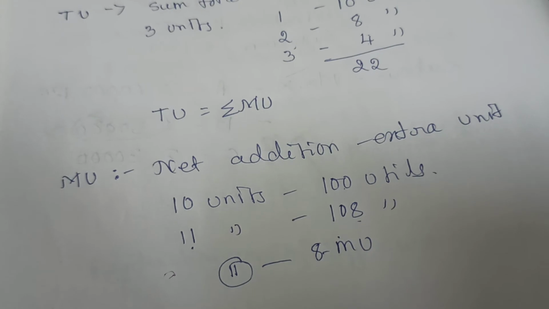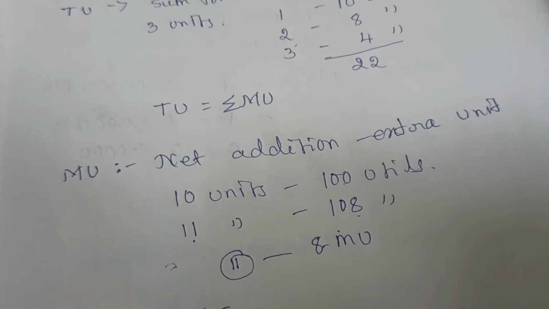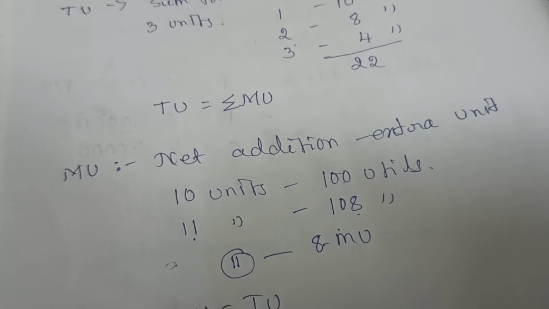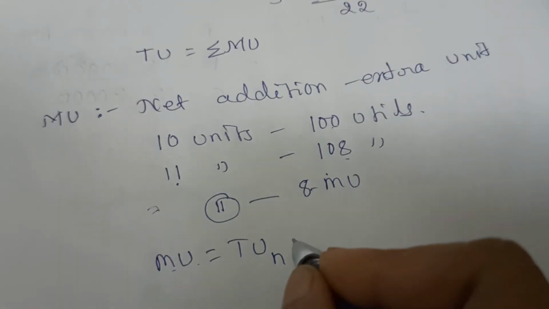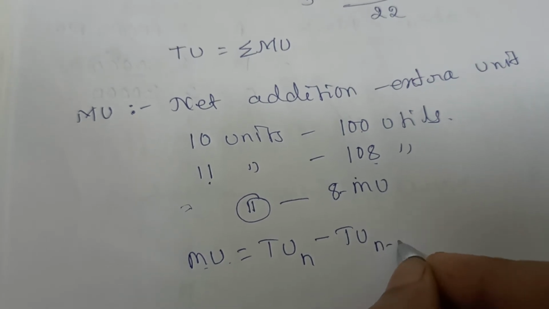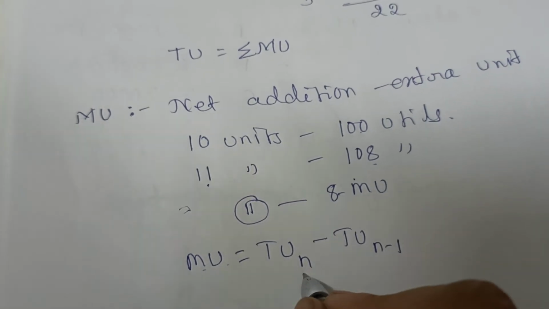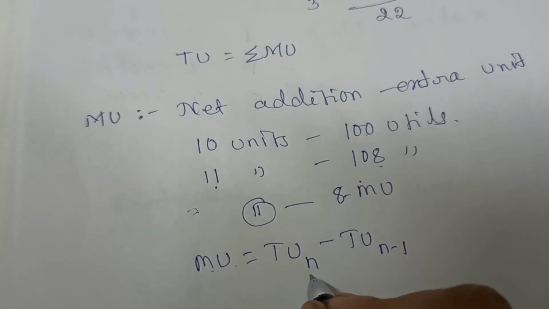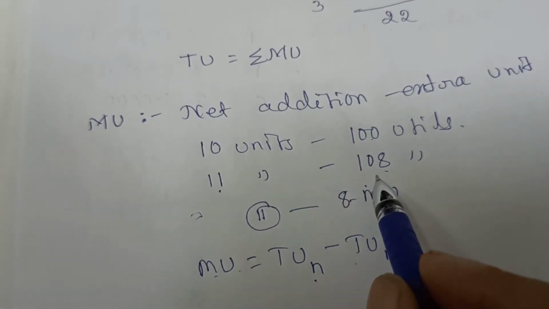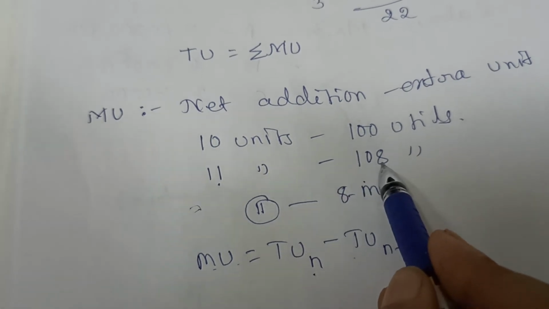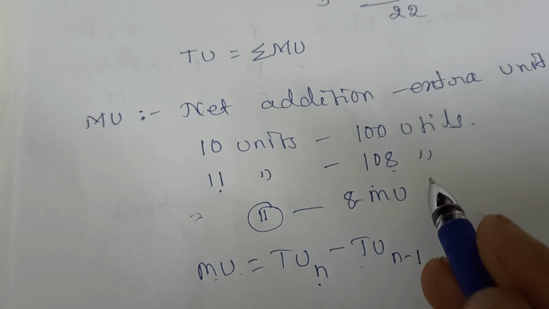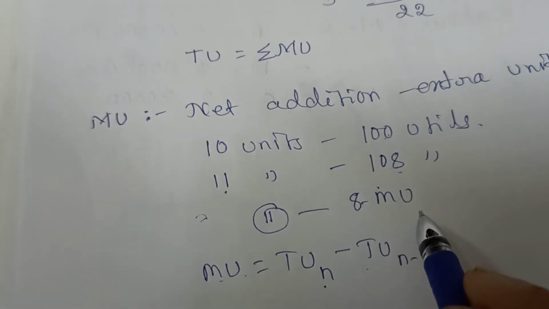So what is the formula to find out the marginal utility? Marginal utility is equal to total utility of present unit minus total utility of previous unit. MU = TUn minus TUn-1. Present unit is 108, previous is 100. So you will get 8. 8 is the marginal utility.